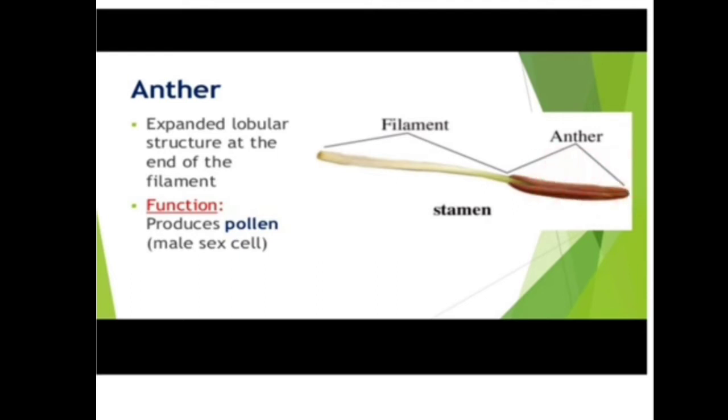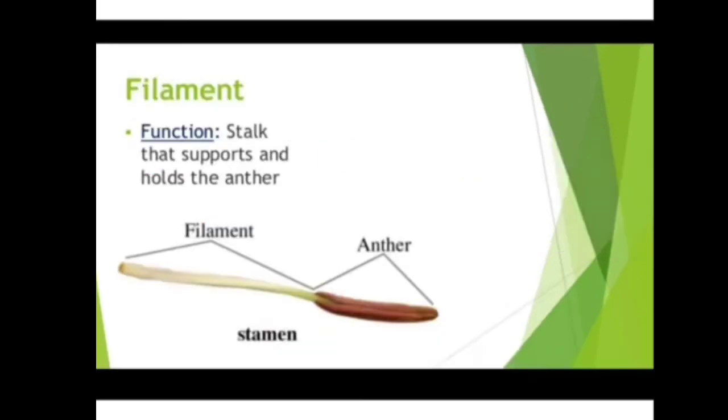Now what is the function of the anther? The function of the anther is to produce pollen, that is the male sex cell. Anther मध्ये काय तयार होतात? Male sex cells तयार होतात. The next part of the stamen is the filament. It is a stalk which gives support to the anther, or holds the anther. That part is called the filament. This is about the stamen. We saw the two parts, that is the anther and the filament.